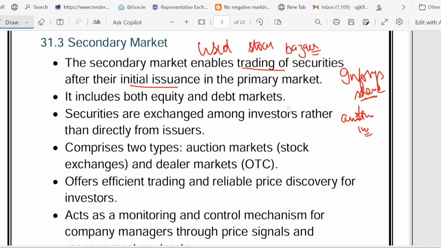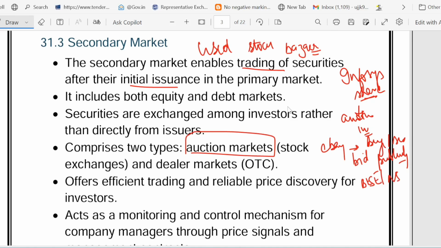There are two types of secondary market. The first is called the auction market. Auction market means a stock exchange, like eBay, the place where buyers and sellers bid publicly. For example, BSE and NSE, the Bombay Stock Exchange and the National Stock Exchange, are auction markets.